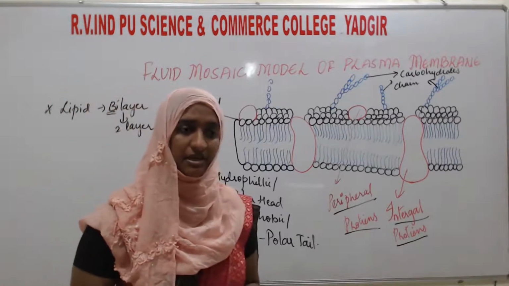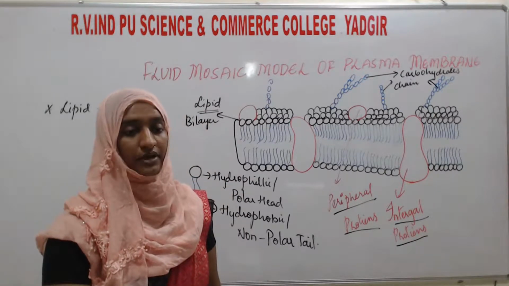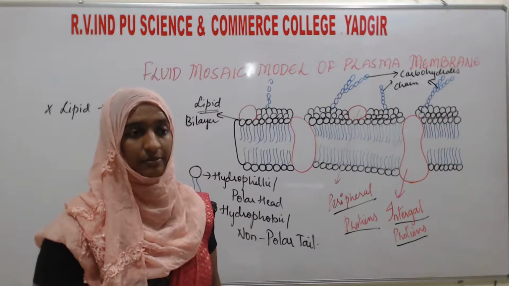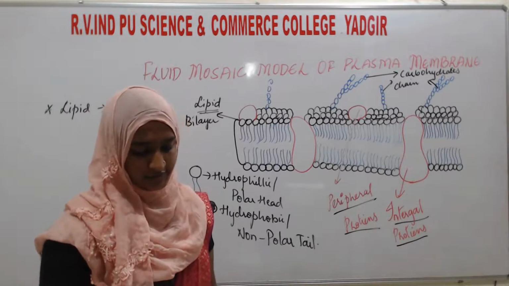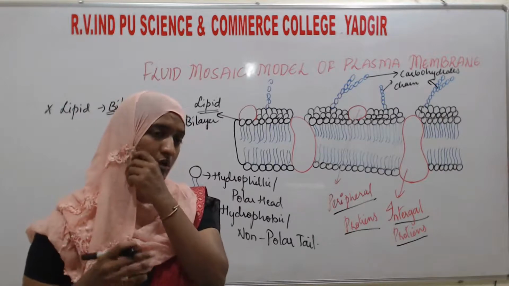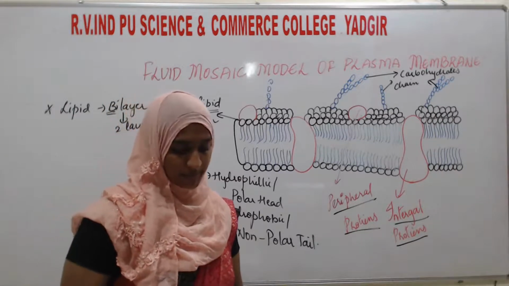It is not similar in all types of cells. So the peripheral proteins lie on the surface of the lipid bilayer, and the integral proteins are totally buried inside. This is the most widely accepted model of the plasma membrane.